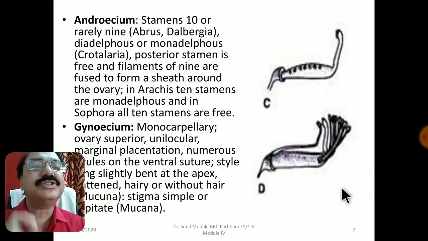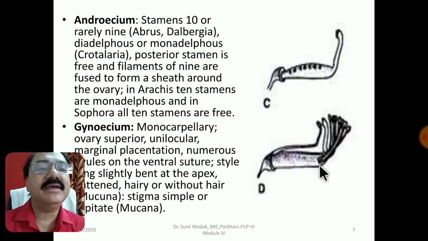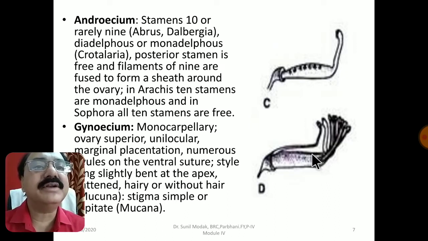If we see androecium, the 10 stamens are there, but what we see is the diadelphous condition, where the filaments of the stamens fuse with each other, forming 2 different tubes, but the anthers are free. This condition is called adelphy, and when 2 separate tubes are formed, it is called diadelphy.